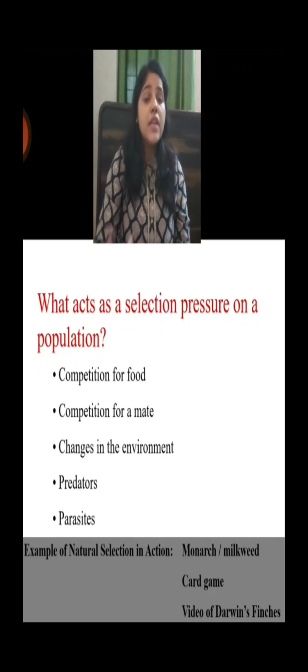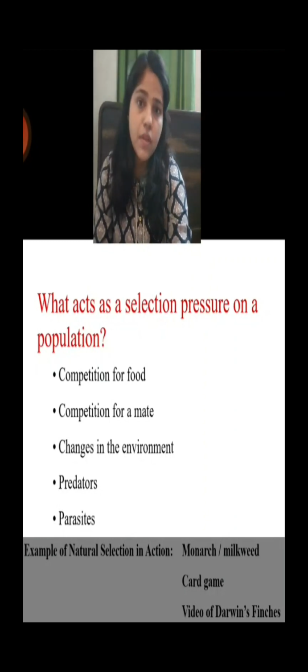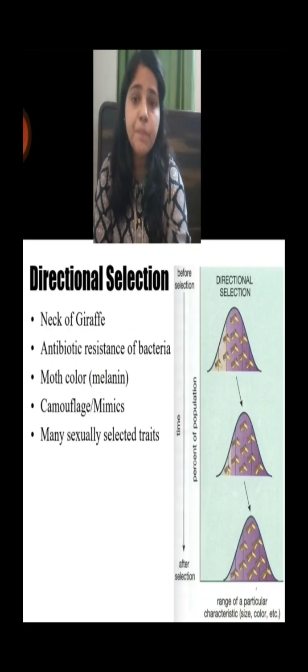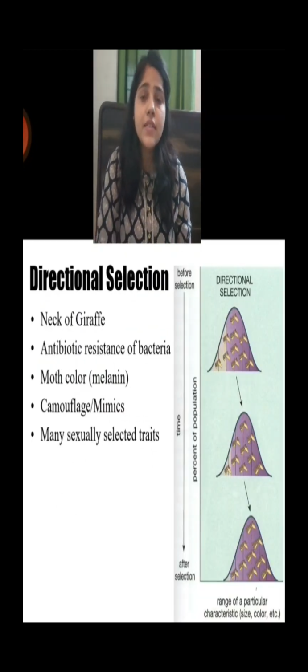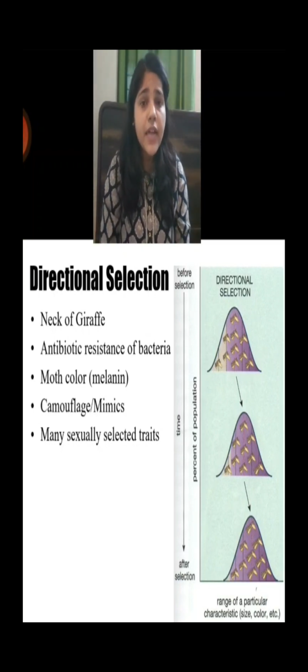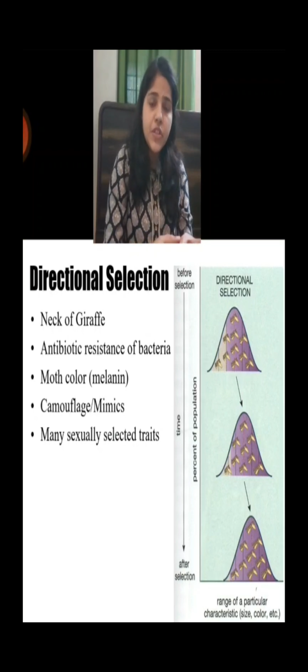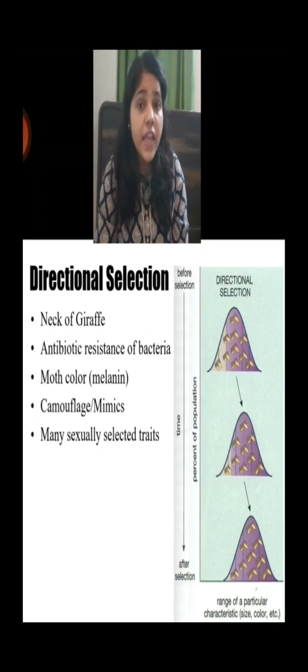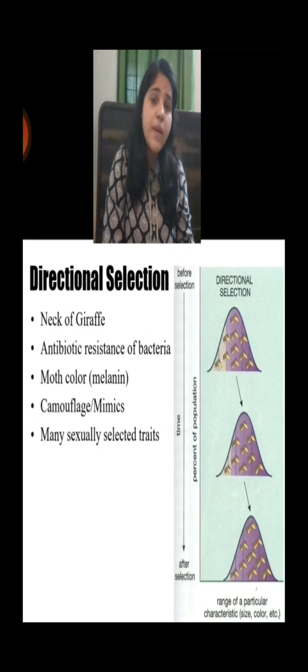Now next, we are going to discuss the types of natural selection, and here you can see there are 4 types of natural selection in the next slide. So the first one here is directional selection, and directional selection means selection of one extreme of a population or one kind of trait of a population. Okay, so that kind of selection is known as directional selection, the first kind of natural selection, if one extreme of a trait is selected by nature.